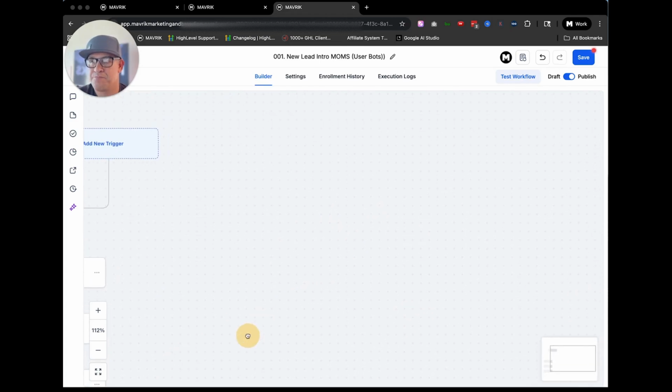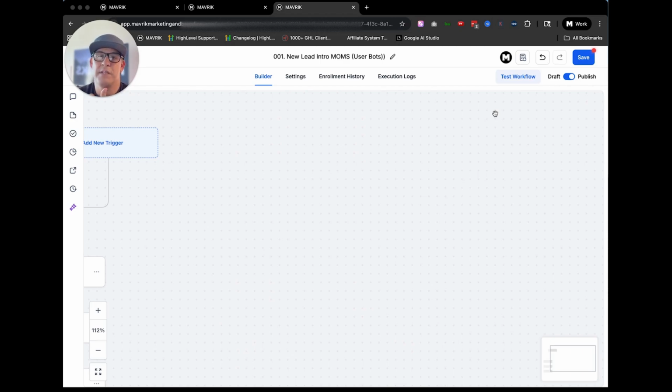Always go into the workflow and add yourself to the workflow here at the top. Then you can change right here, test the workflow right at the top here, and this will help you a ton too. If you've already added yourself in as a user, then it's not going to go through the process again.